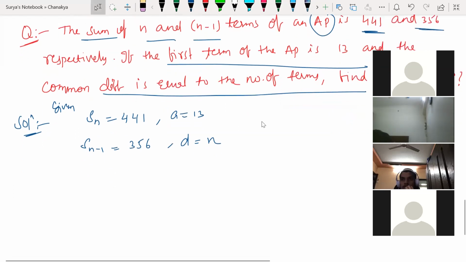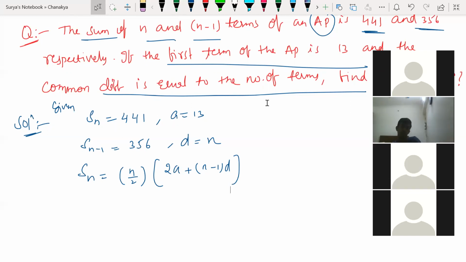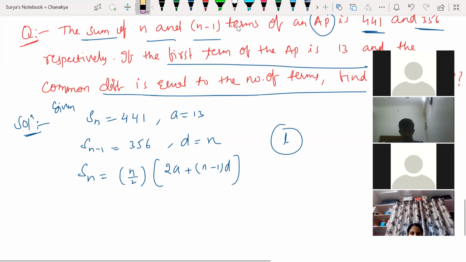So now we know one formula. From all this stuff, I can use one formula. What is that? Sn, which is n by 2 into 2a plus n minus 1 into d. So n is equal to what here? Can I write n is equal to n minus 1? What is the last term here? What is the last term? Last term will be denoted by what?